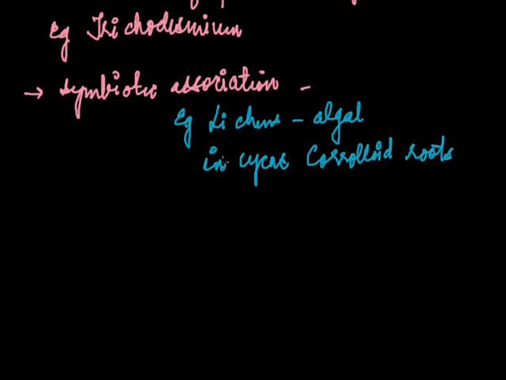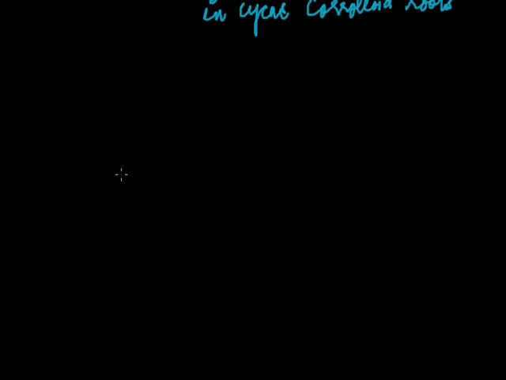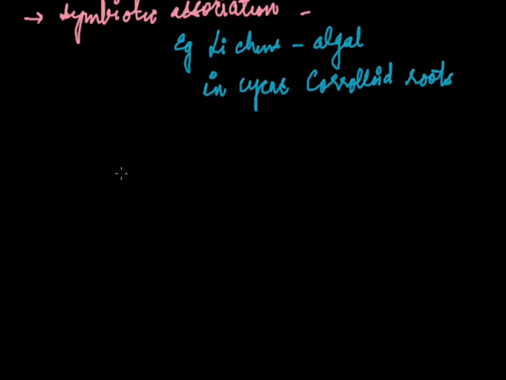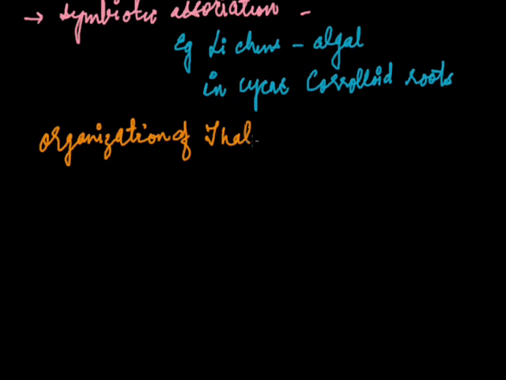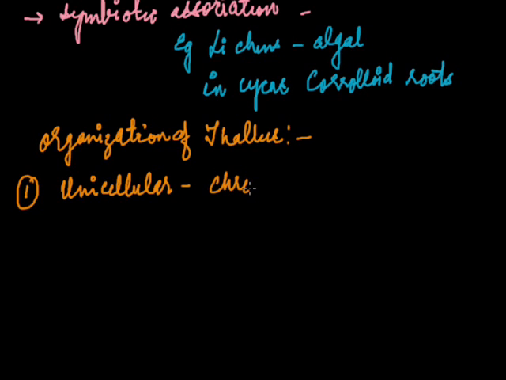The organization of the thallus ranges from unicellular to branched forms. Let's see the cellular organization of cyanobacteria. First is the unicellular cyanobacteria, which include Chroococcus, unicellular polar thalli with a definite base and apex.